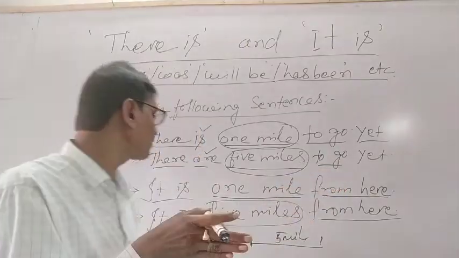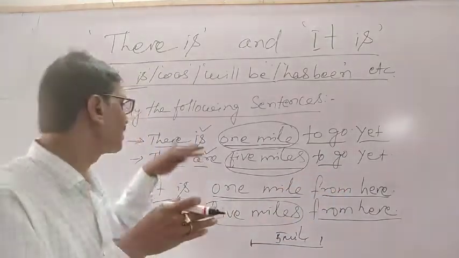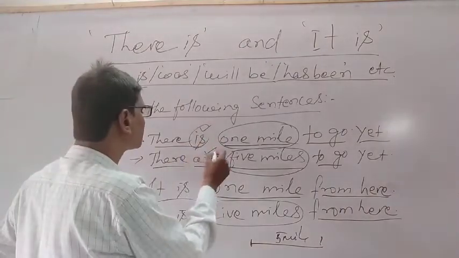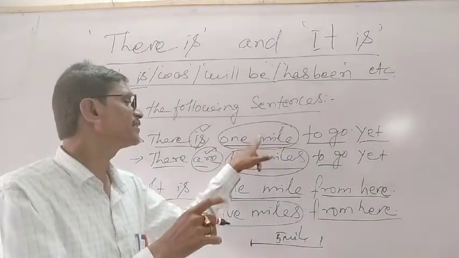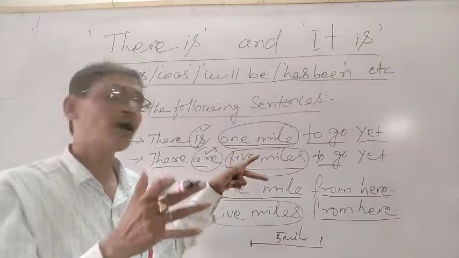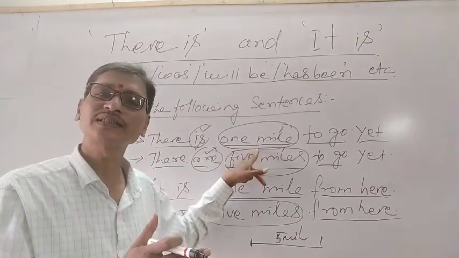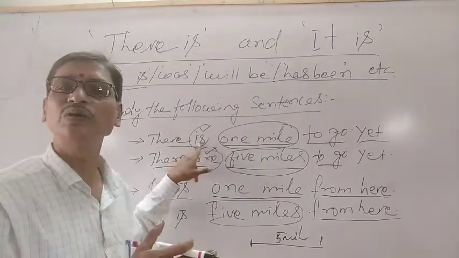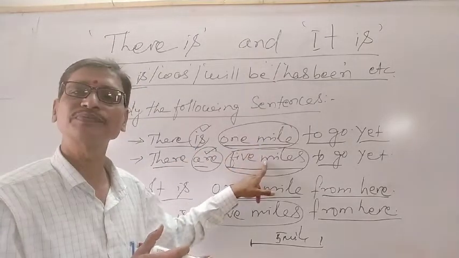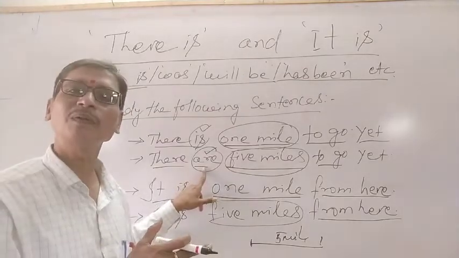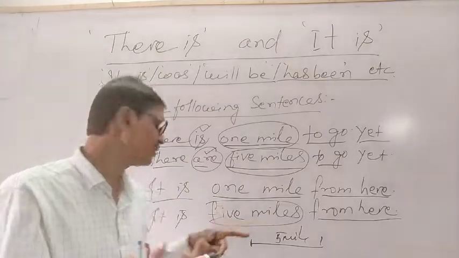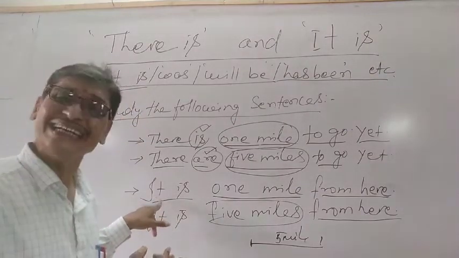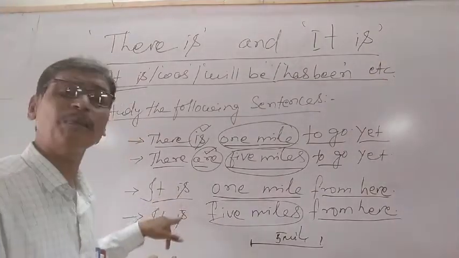So when we talk about this distance only, you see, in the first 2 sentences, the verbs change with the changes in the number of the subject, the real subject. For singular subject, we used singular verb, and for plural subject, we used plural verb. But on the other hand, when we are using it, we are not changing the verb.